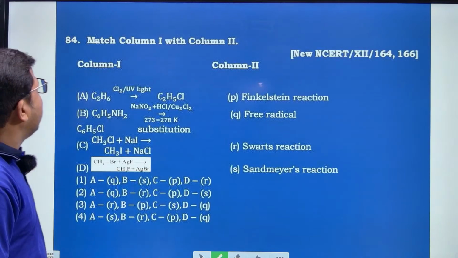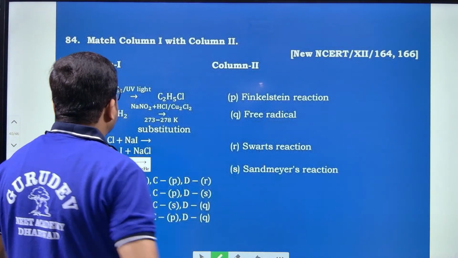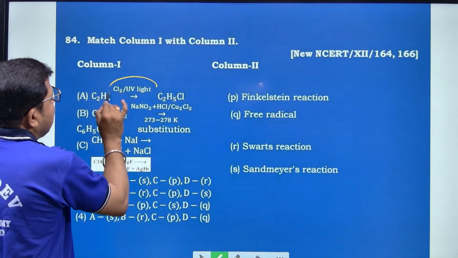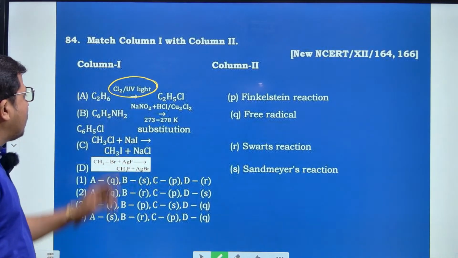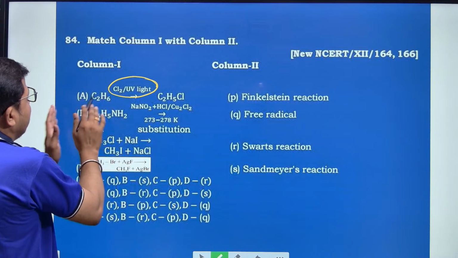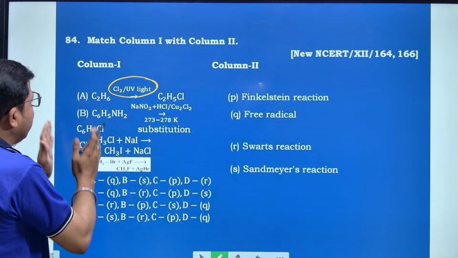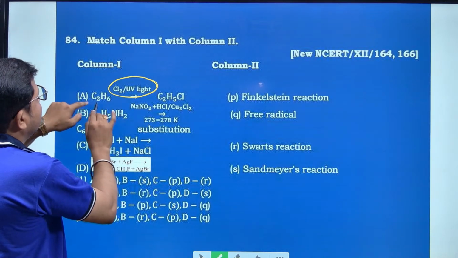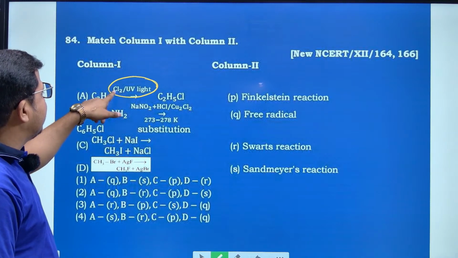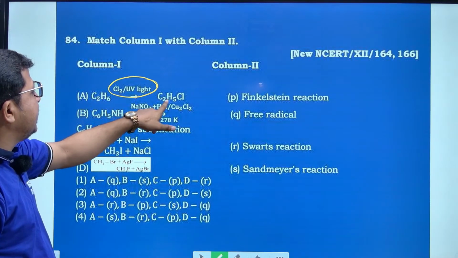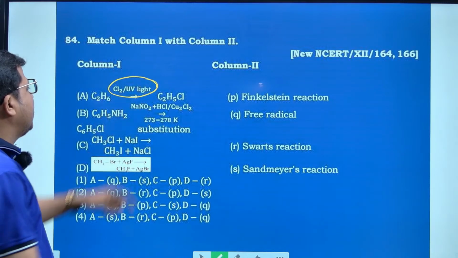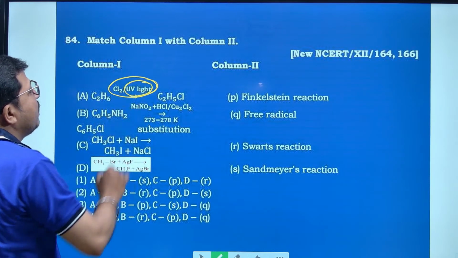Next, match column 1 with column 2. See this reaction, what will happen? This is a completely free radical mechanism. In column 1, the first reaction is C2H6 in the presence of sunlight reacts with Cl2 gives C2H5Cl, which means it is a free radical mechanism, because here they have used ultraviolet light.